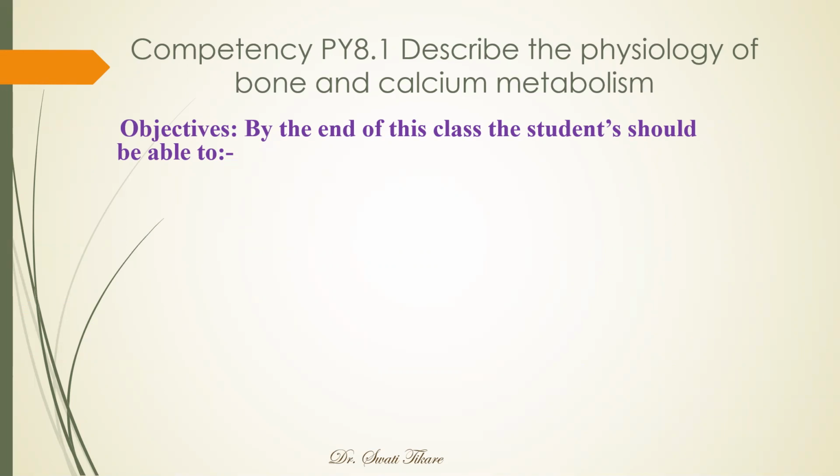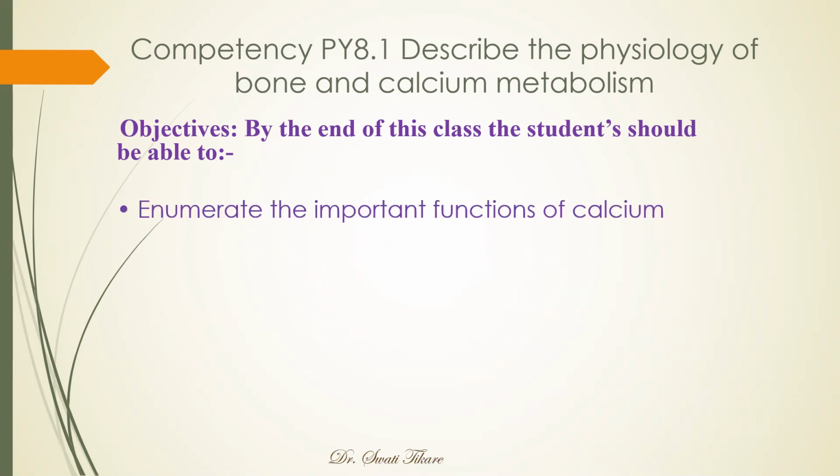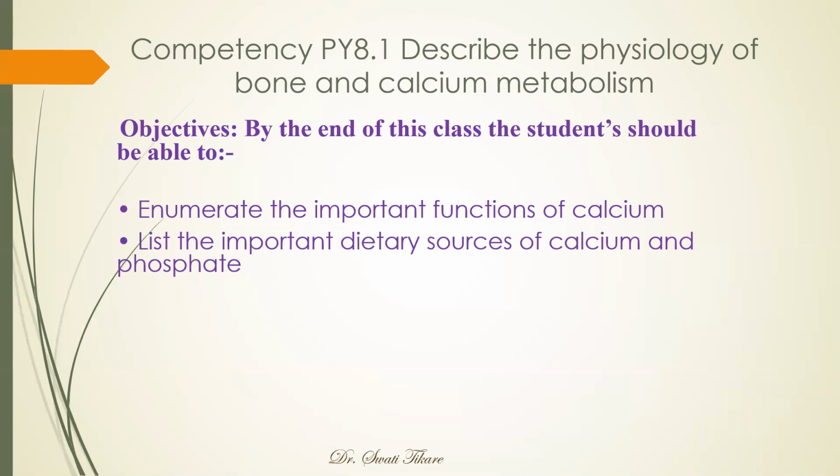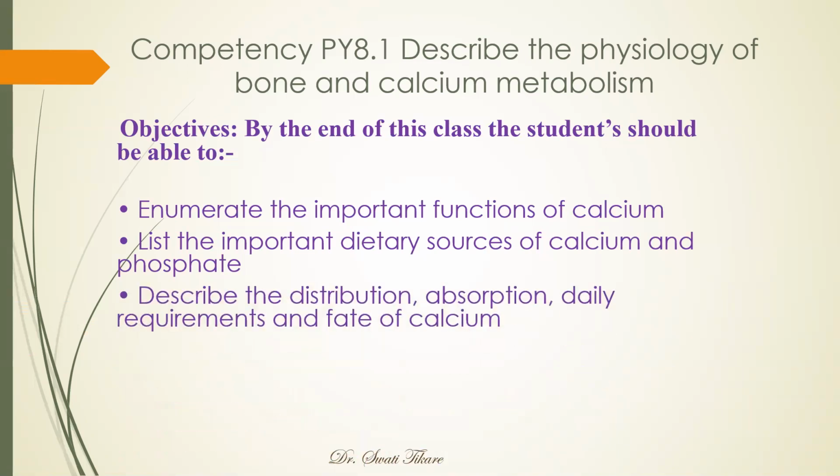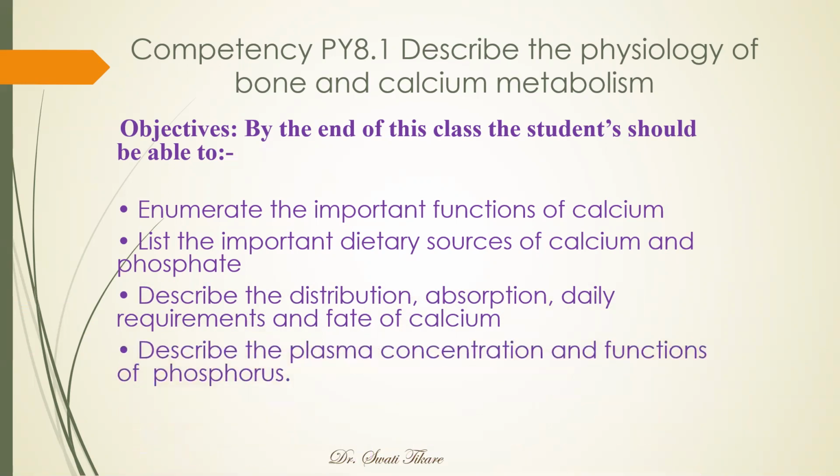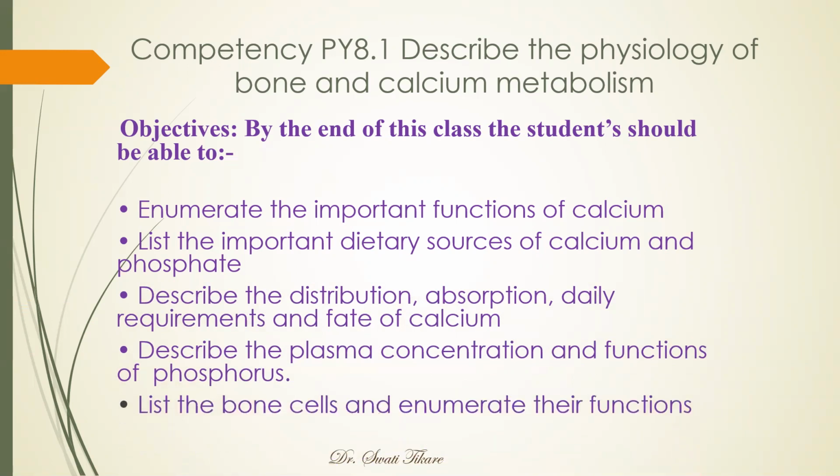Coming to the objectives, by the end of this class, the student should be able to enumerate the important functions of calcium, list the important dietary sources of calcium and phosphate, describe the distribution, absorption, daily requirements, and fate of calcium, describe the plasma concentration and functions of phosphorus, and list the bone cells and enumerate their functions. So basically everything related to calcium homeostasis, we are going to learn in today's class before we go on to know more about how the hormonal regulation of calcium is going to happen.